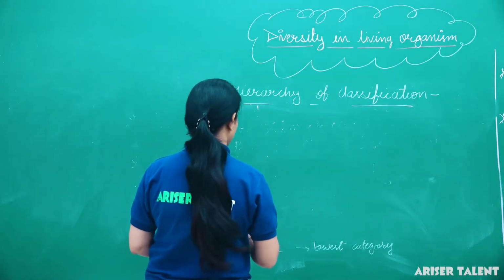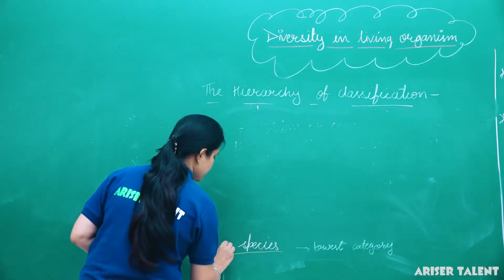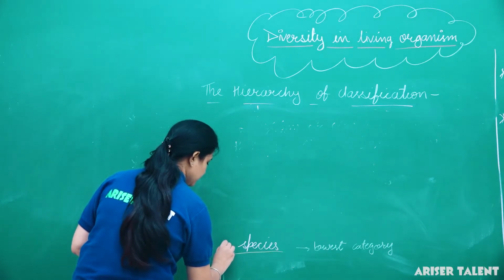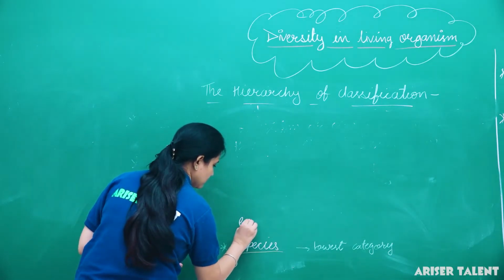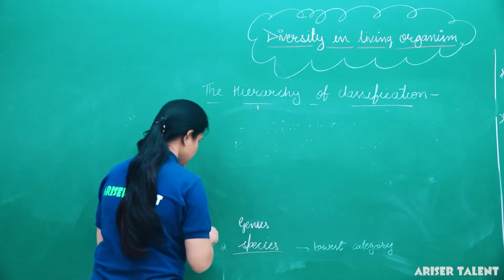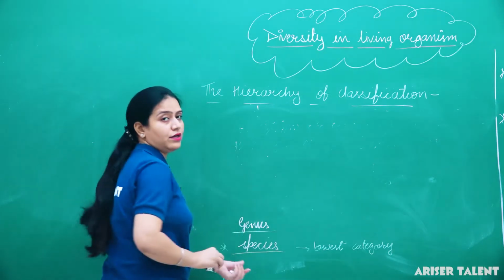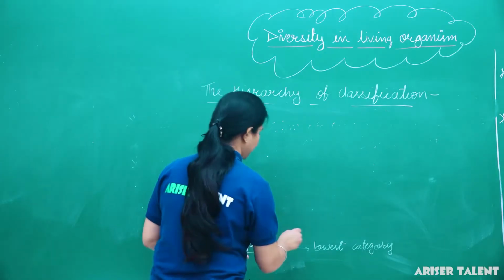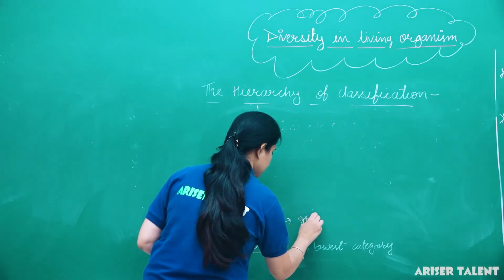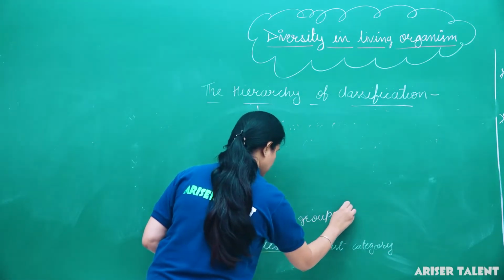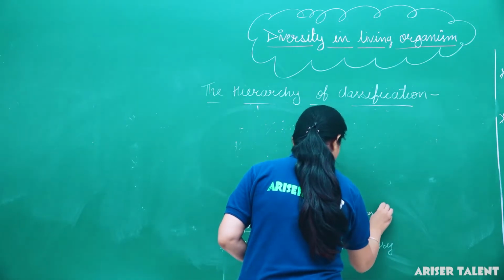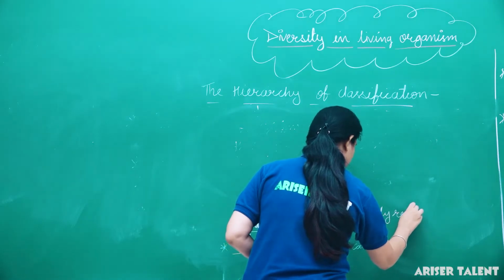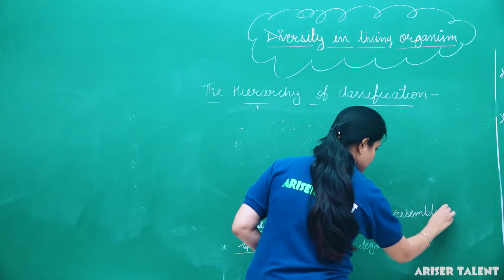Then above the species comes genus. Genus is a group of the same kind of species, a group of closely resembling species.